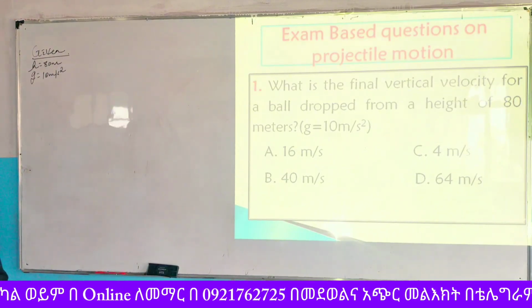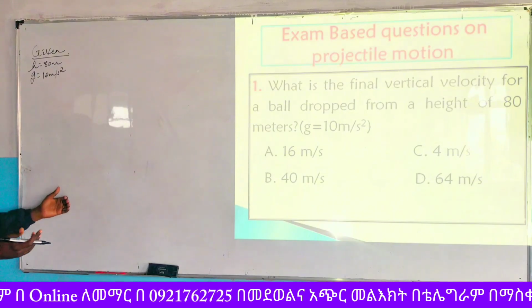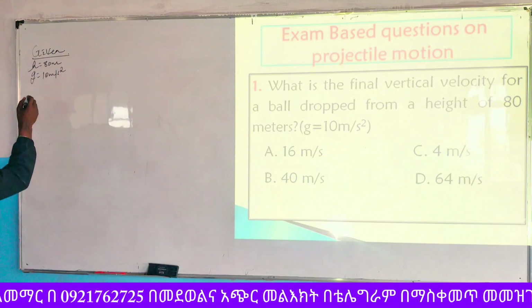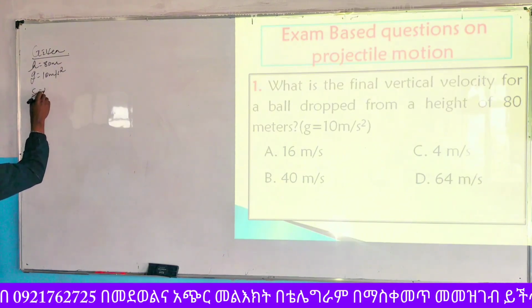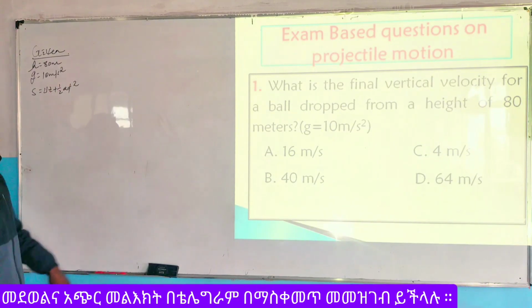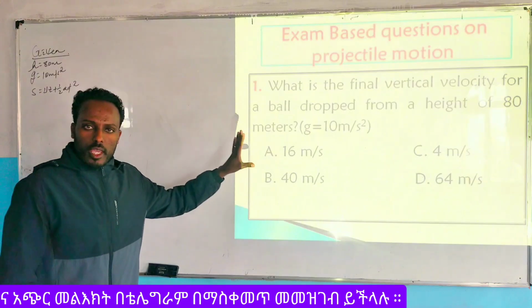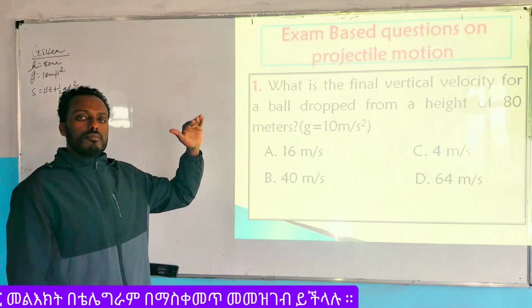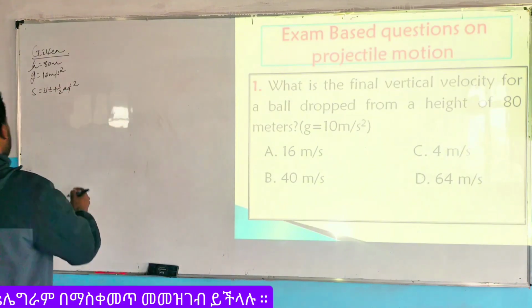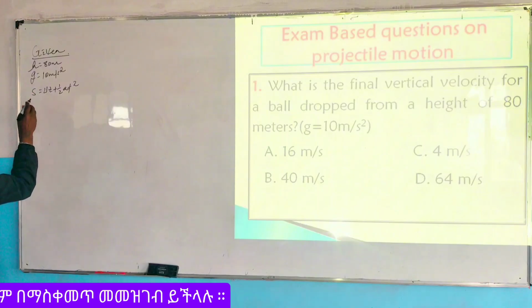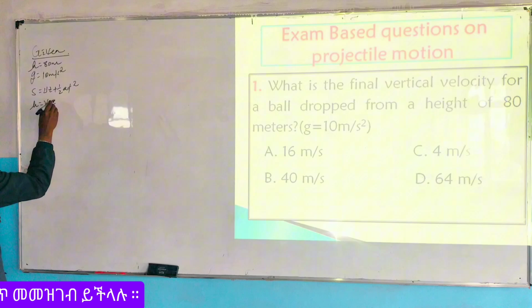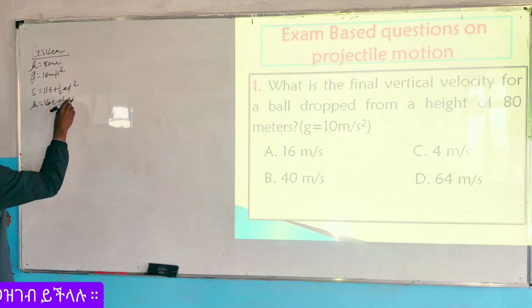ስለዚህ ባለፈው እንዳልኳችሁ ሁሉ ጊዜም ከመጀመሪያው ኢኩዌሽን መነሳት ትችላላችሁ። otherwise ፋይናል ኢኩዌሽኑን ካወቃችሁት በቀላሉ እሱን መጠቀም ትችላላችሁ ማለት ነው። You know s or displacement s is equals to ut plus half of at square. ስለዚህ አሁን ጥያቄውን ስናየው the ball is dropped from a height of 80 ሜትር። ስለዚህ ከ80 ሜትር ከፍታ ላይ ኦልሬዲ ፍሪ ፎል ነው ያደረገው ወይንም ድሮፕድ አድርጓል እስከተባለ ድረስ initial velocity is 0, then h is equals to v naught times t plus 1 over 2 g t squared.